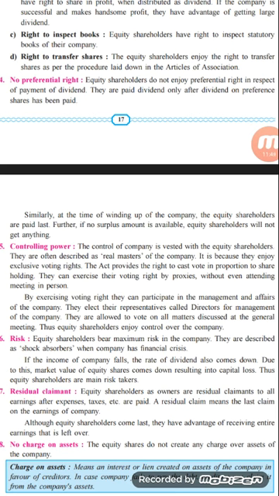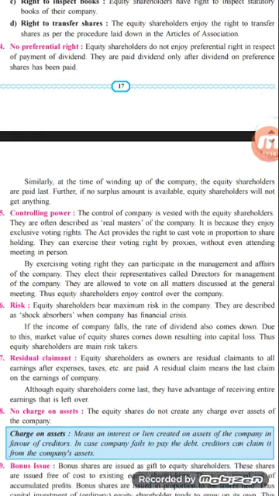Similarly, at the time of winding up of the company, the equity shareholder is the last one to get the capital, if it is available in the company. So the equity shareholder will be the last one who will get the capital back, after paying all the dues of the creditors and all the amount related to the preference shareholders of the company. If there is any capital available, then only the equity shareholder will get it, and that too only at the time of winding up of the company.